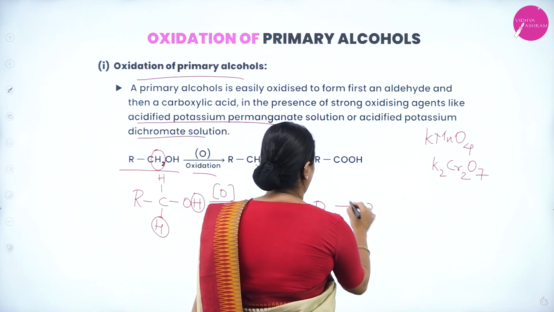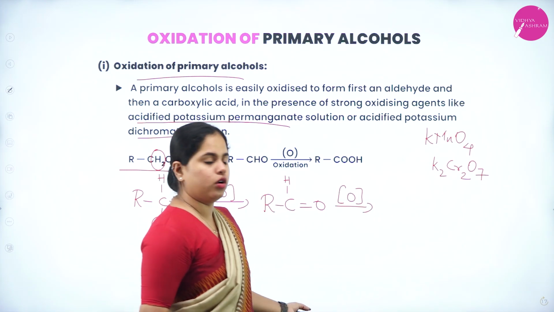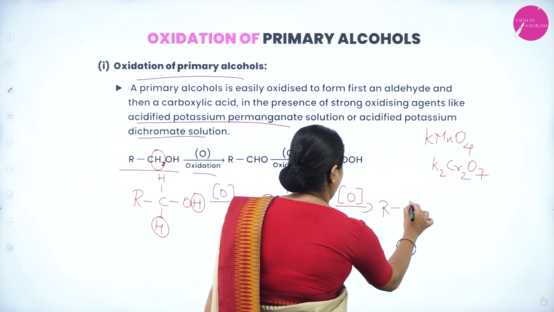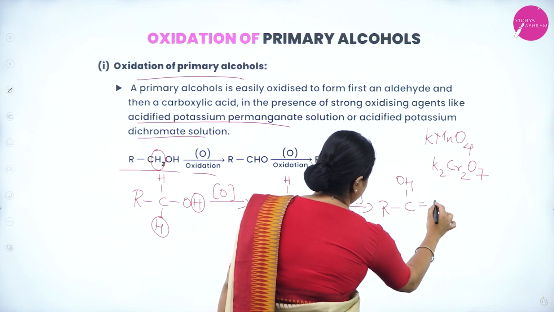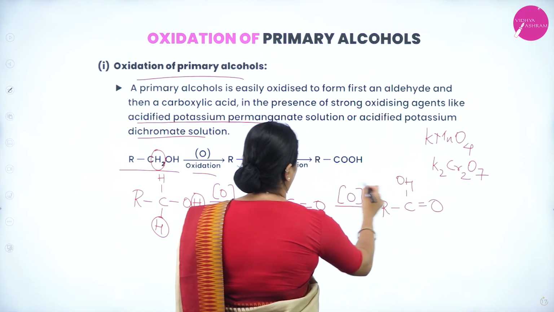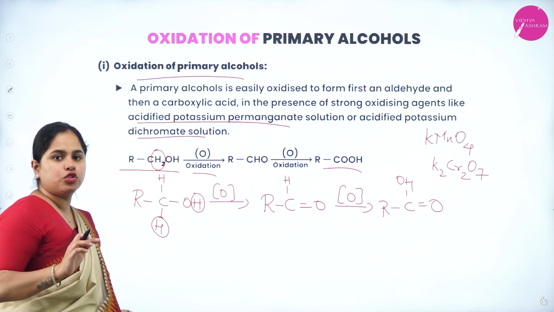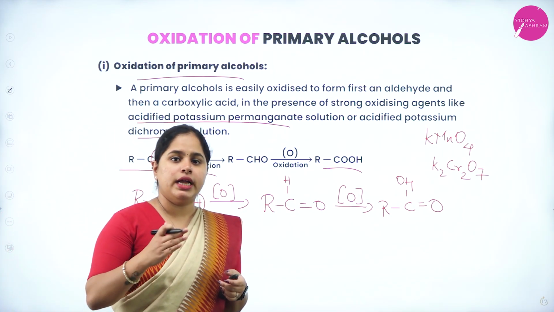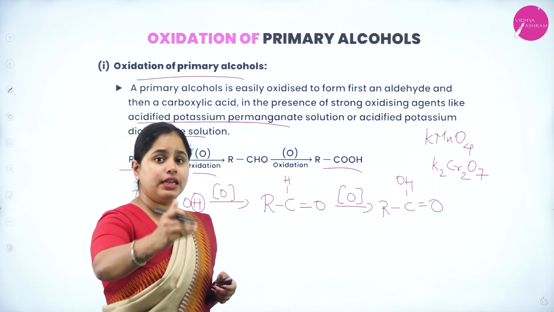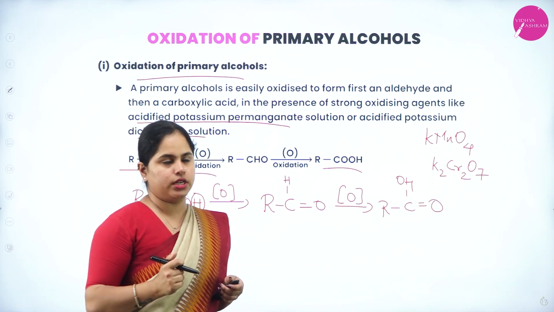Again it undergoes oxidation. We are going to add an oxygen here. So what you are going to get? RCO and OH, and you have double bond O. That is RCOOH, which is your carboxylic acid. I hope it is clear. So what you have to remember, first you will be having alcohol. It undergoes oxidation, forms aldehyde. It undergoes oxidation and forms carboxylic acid, right?